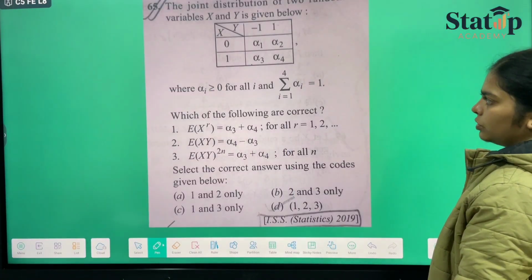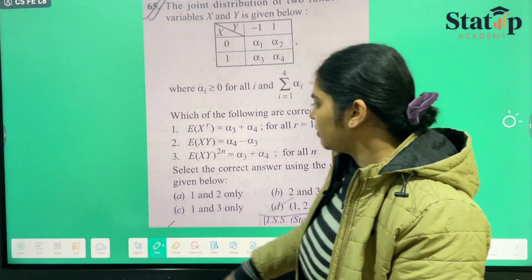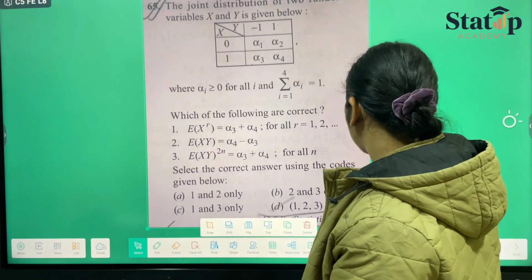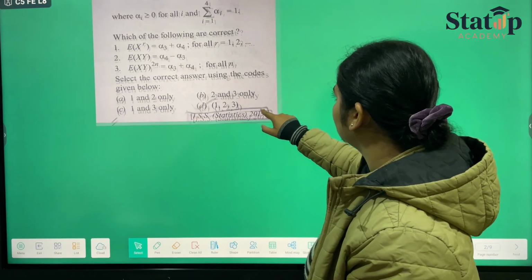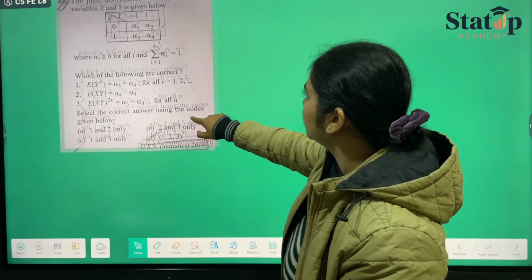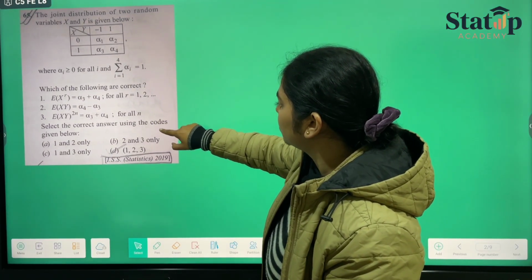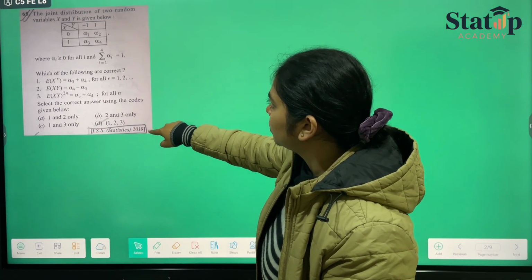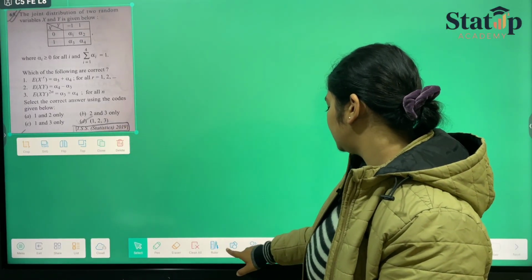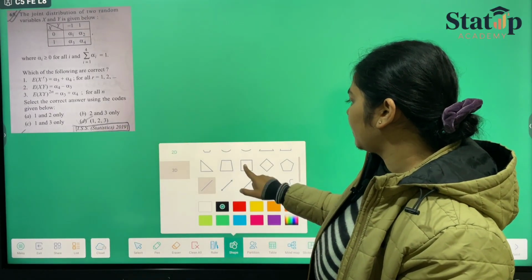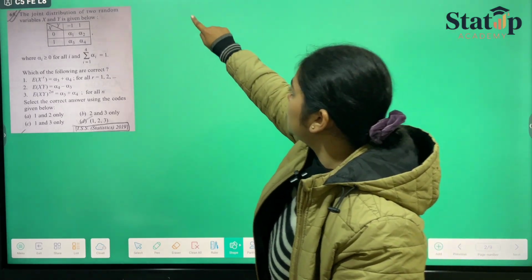Now moving forward to one of the PYQs that they have asked in our ISS examination. They have provided us with a table. First of all, we'll make the table.